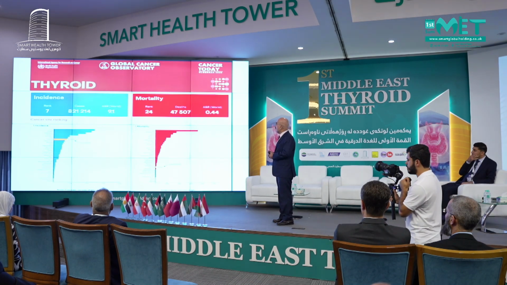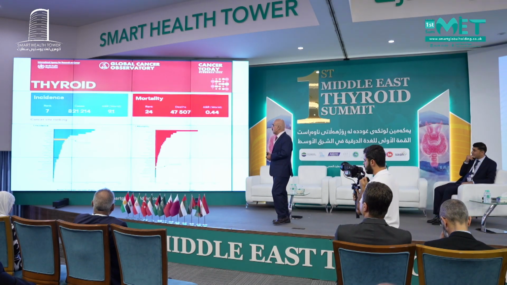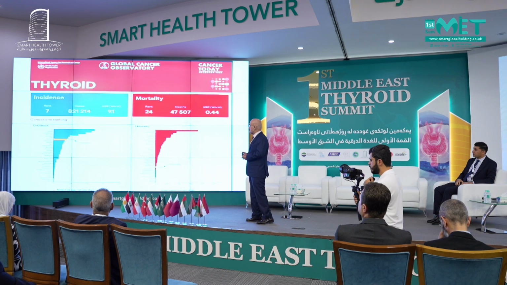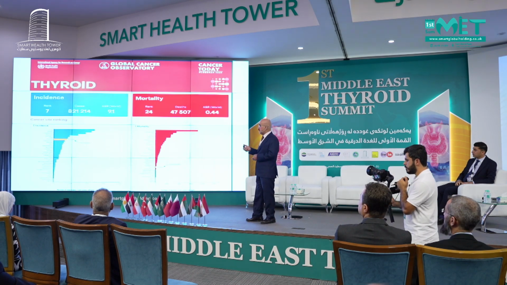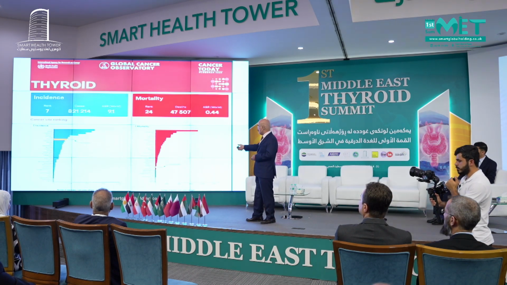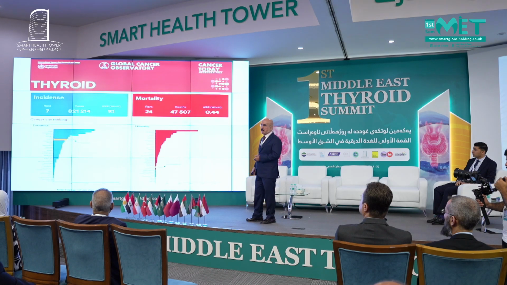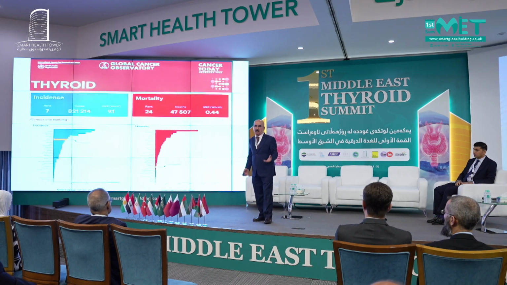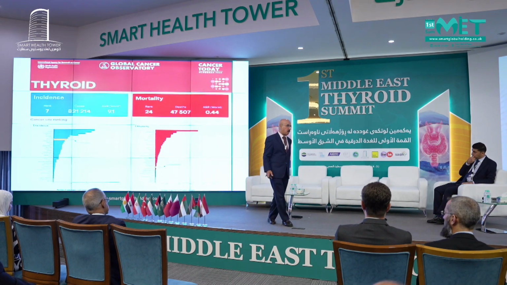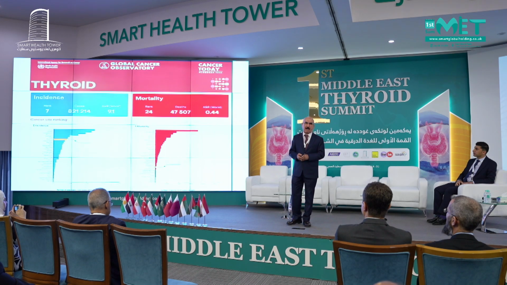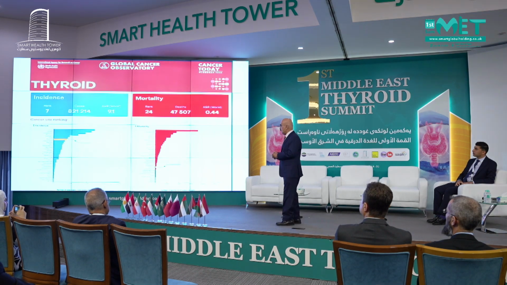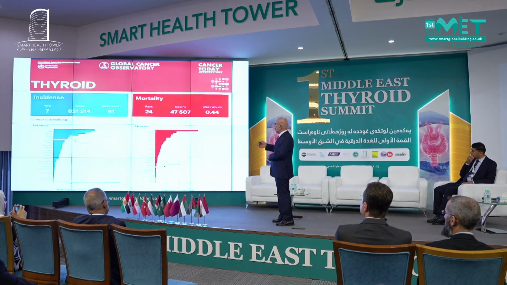This is the global data. We can see thyroid cancer is the sixth most common cancer in incidence. The incidence is high, but the mortality is further down the list. Most differentiated thyroid cancers have a good prognosis and good survival, so the mortality is lower than the incidence. The number of cases ranks 7 in incidence, but in mortality it is 24.